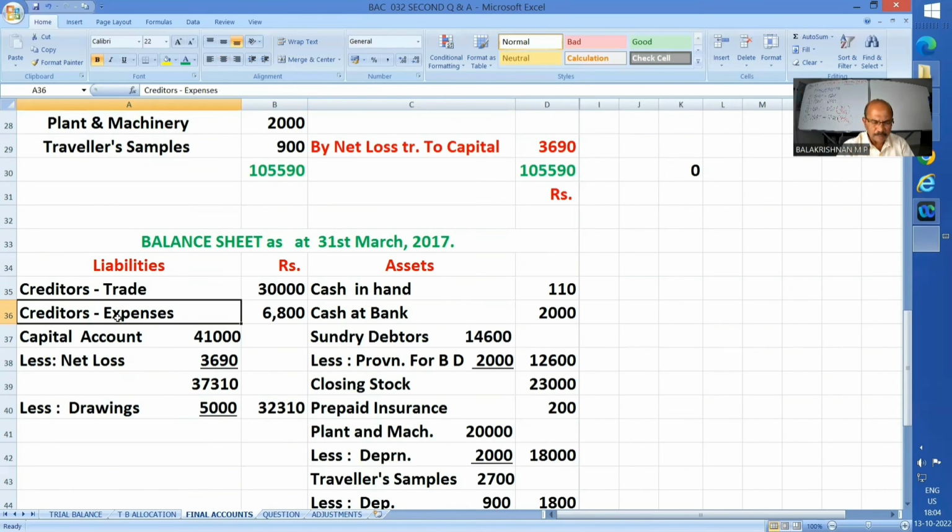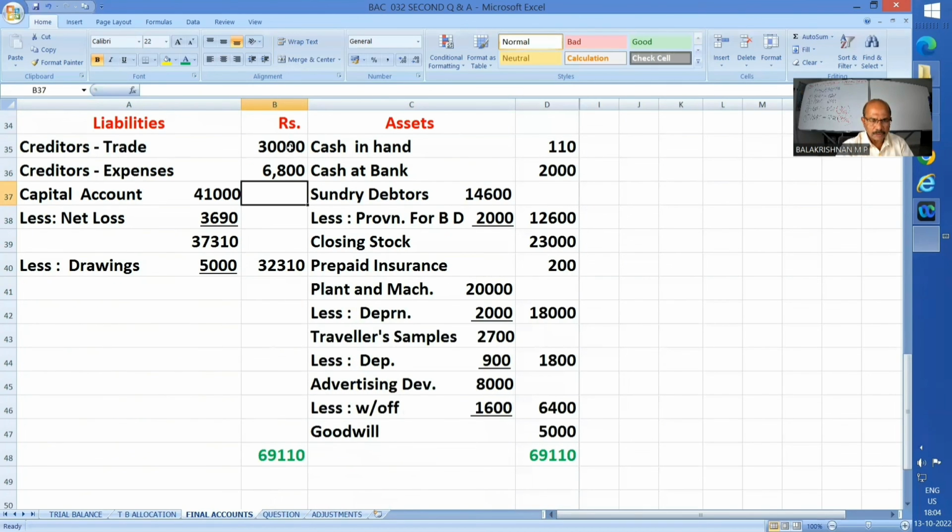Some expense I have not paid. Such creditors. Okay. Capital account. Opening balance is 41,000. This net loss I reduced and drawings also reduced, and this is the latest capital. So liability side is 69,110.